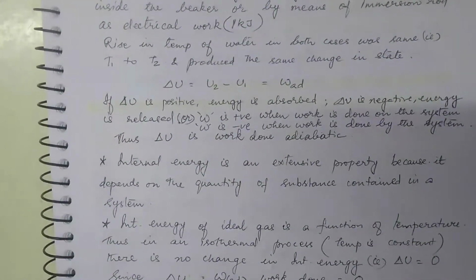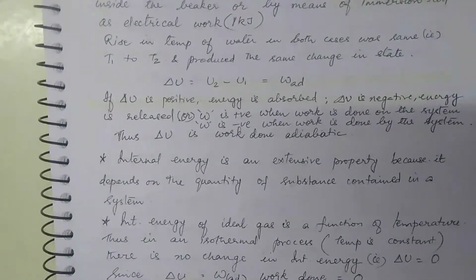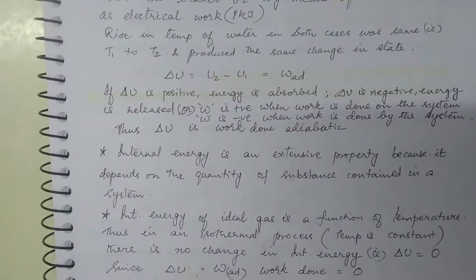Now, internal energy of an ideal gas, if you consider, it has been found to be a function of temperature. Now supposing if you take an isothermal process, iso means same as, thermal, that means same temperature, where temperature is constant, that is called an isothermal process. There is no change in internal energy, that is delta U is equal to 0.